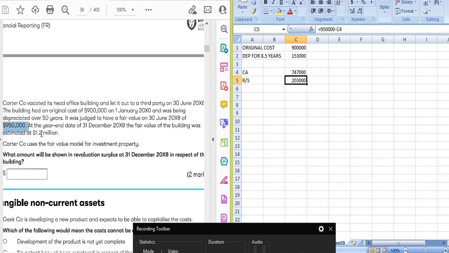Okay, and we won't take the 1.2 million because first we have to revalue as per IAS 16, then transfer it into investment property at fair value. And if there is any gain or loss, we will take it to the P&L. So we won't take the 1.2 million. We will take the revaluation surplus on the fair value on the date of transfer, which is 30 June 20X8.